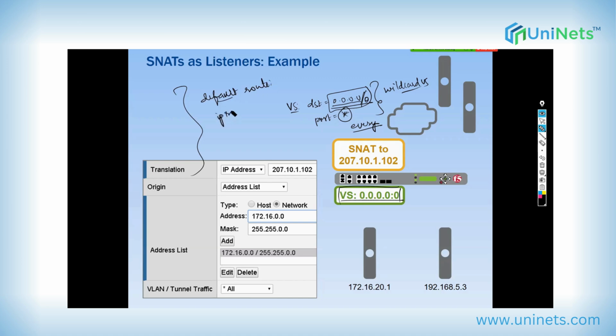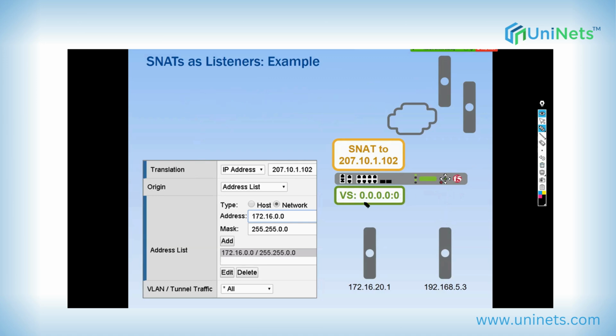You're saying, hey, IP route 0.0.0.0/0. What does this mean? It matches any IP, everything, right? The same is the concept here. So when your servers are trying to reach any IP, it matches this wildcard virtual server.